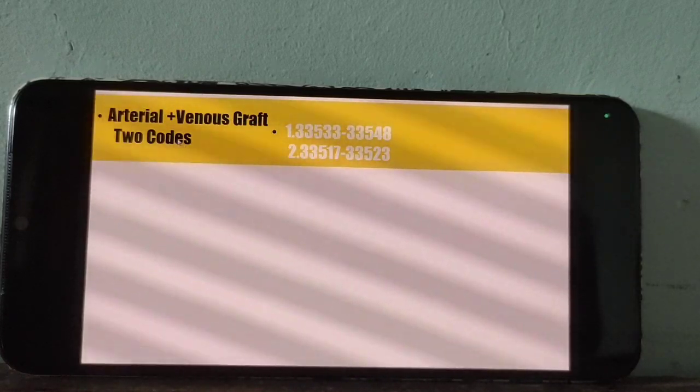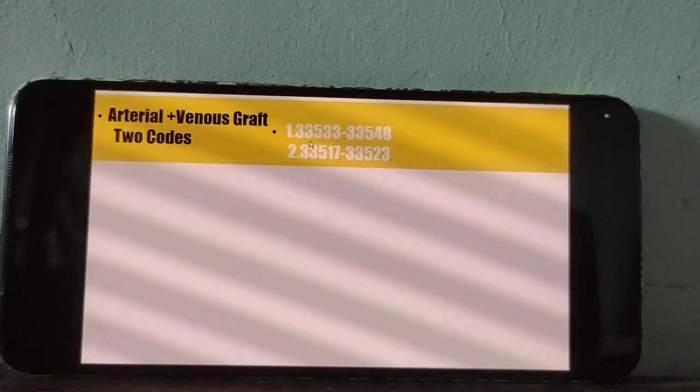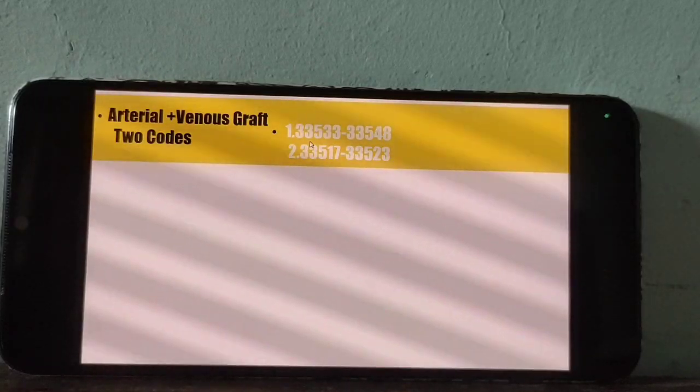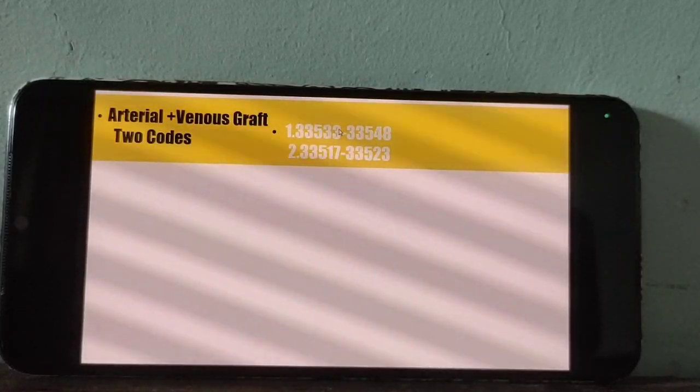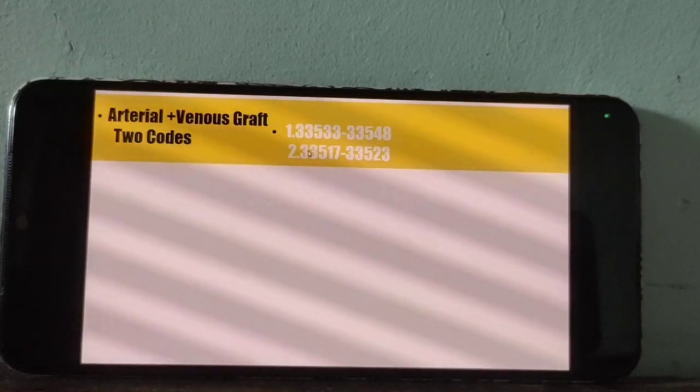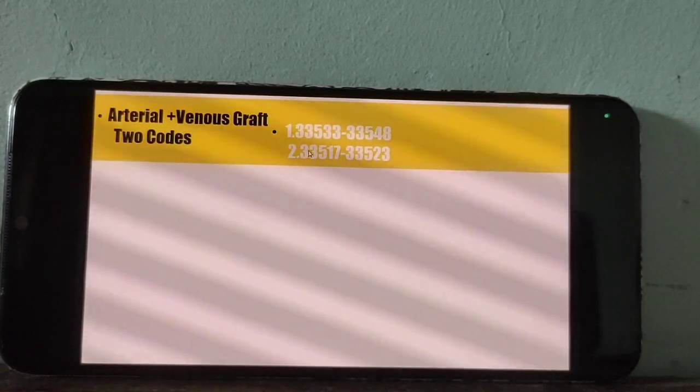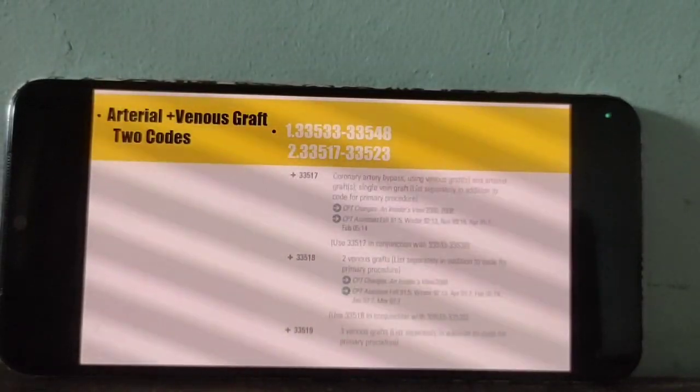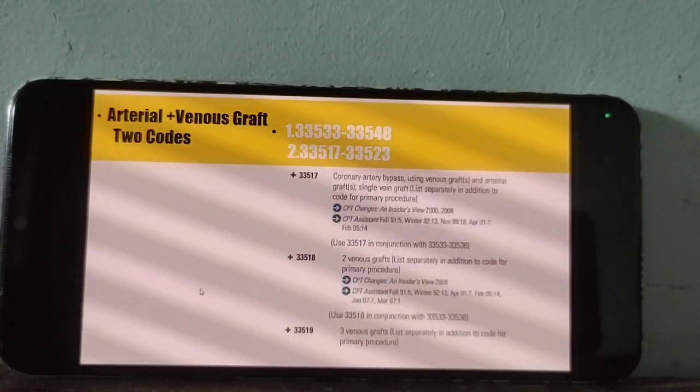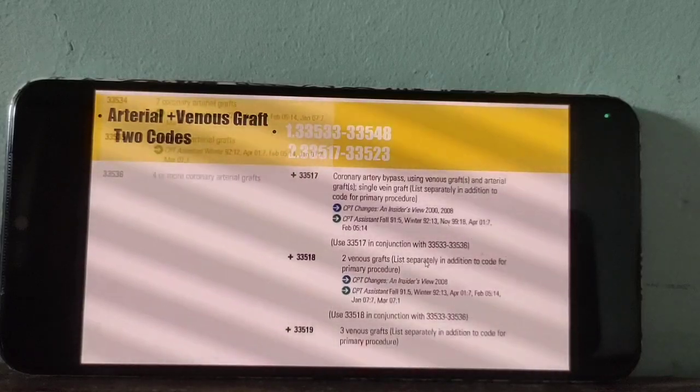So that's why we have to report two codes. The primary code should be reported from 33533 to 33548, and we should report the add-on code 33517 to 33523. For example, now these are the code sections for arterial graft and these are the code sections for vein graft.